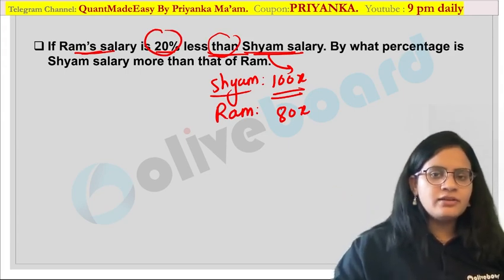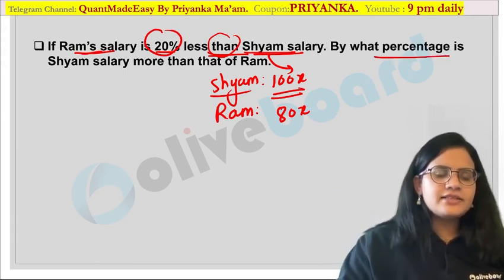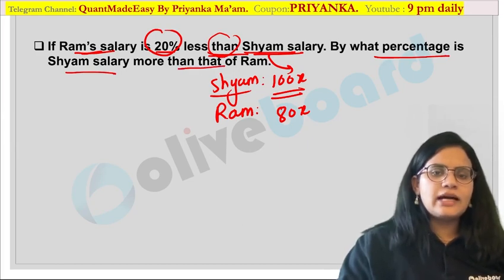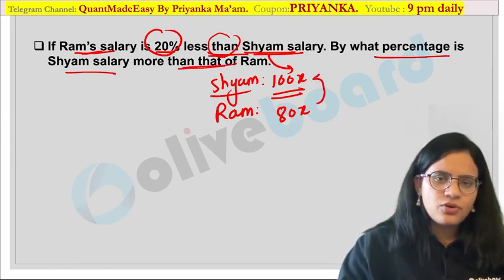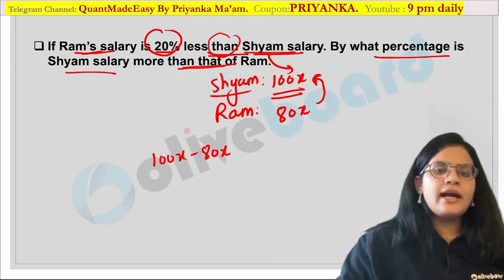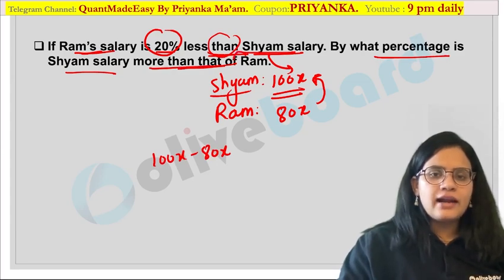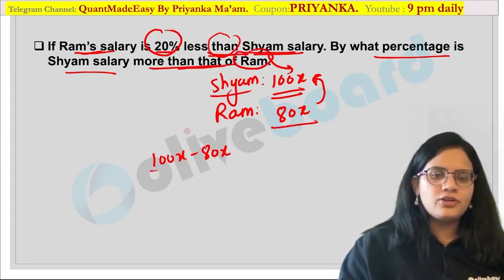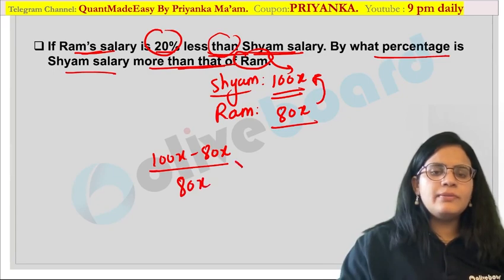Now what is your question? By what percentage is Sham's salary more than Ram's? Now obviously Sham is more than Ram. I can see it here. By how much value is it more? It is more by 20x. Okay, and as I told you, "more than Ram" means Ram will be your denominator. Ram's value will be your denominator.